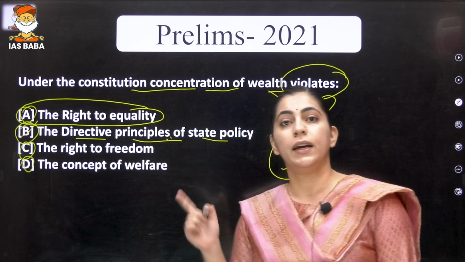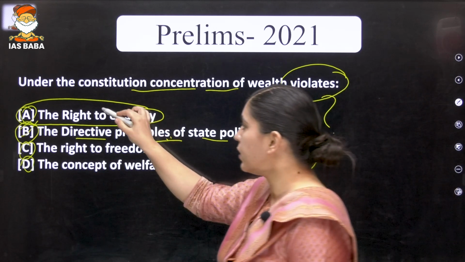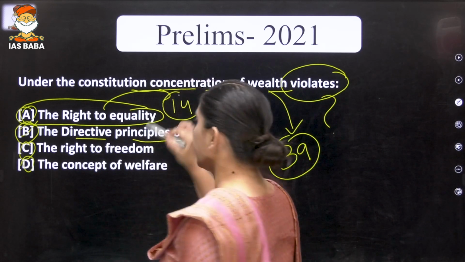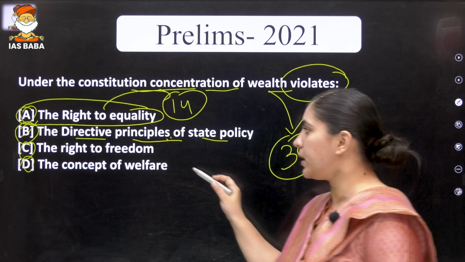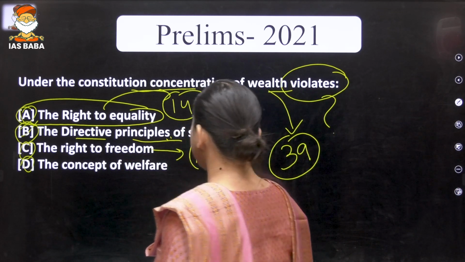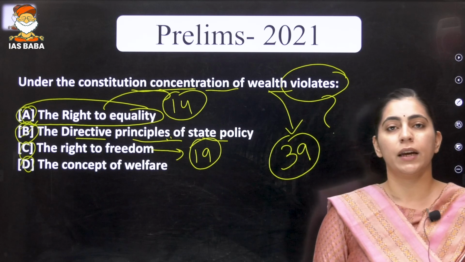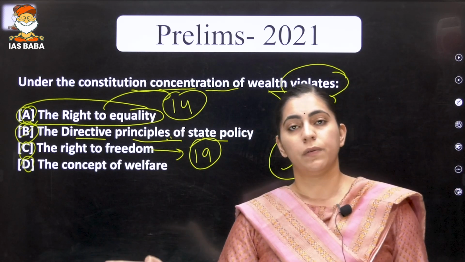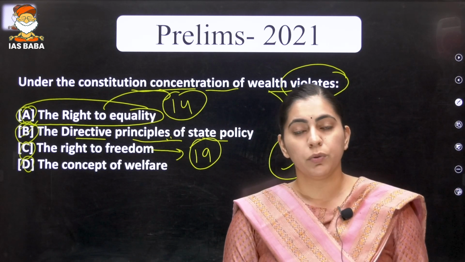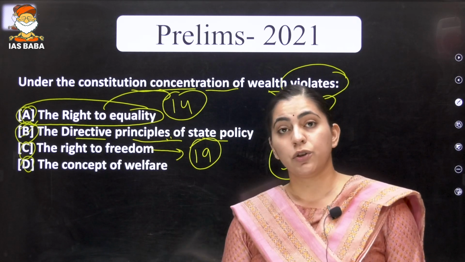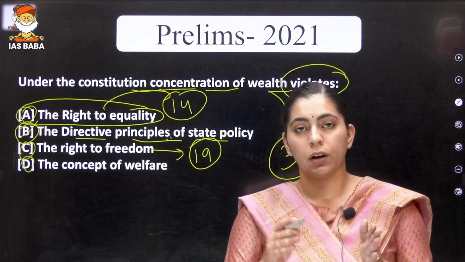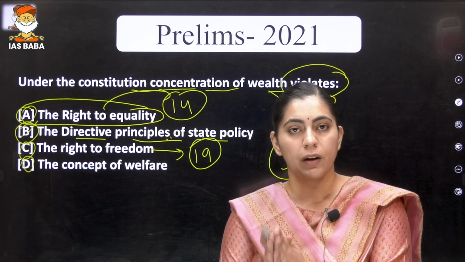Right to equality is part of Article 14, which is nothing but a fundamental right. Whereas right to freedom is basically talking about Article 19. Again, Article 19 and 21, when we'll be solving the fundamental right questions, you need to ensure that you must be knowing most of the fundamental rights which the Supreme Court has given judgments on, to include them as part of fundamental rights.